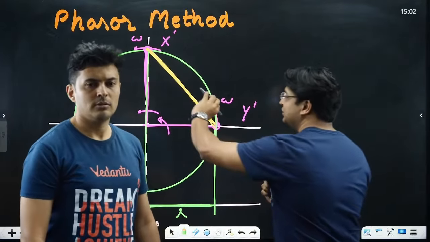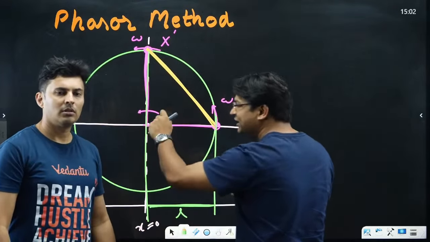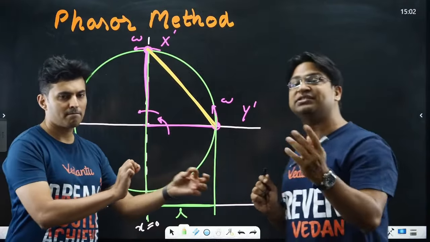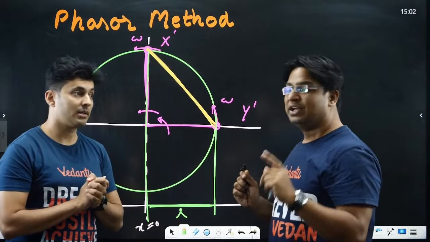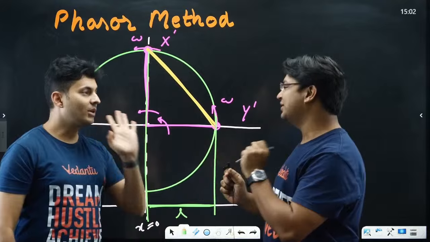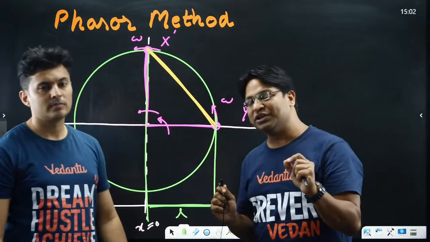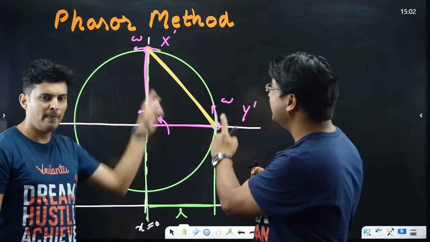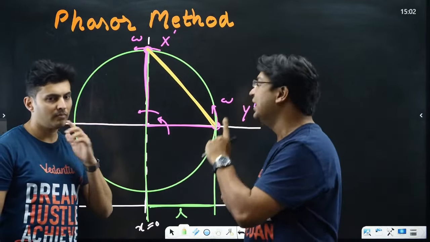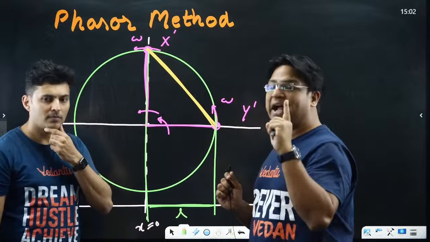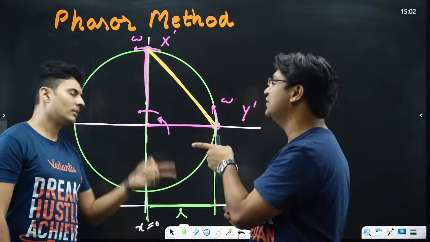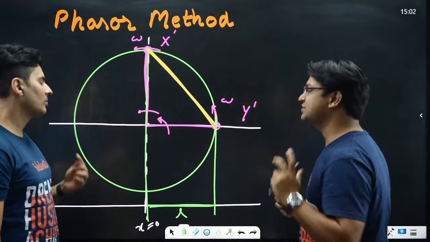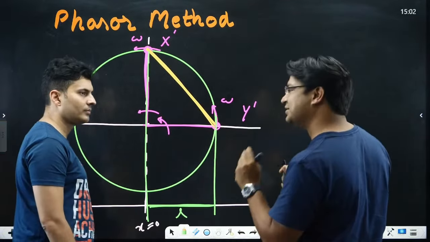So this chord is rotating, and at any moment, the projection of this chord on the x-axis is the distance between the two blocks. Now, this is the most important realization that when we are talking about the distance between the two blocks, it is the projection of this chord, a chord the length of which is root 2L and which is not changing, and a chord which is rotating with angular velocity omega. So the projection of that chord is the distance between the two blocks. Now the question is almost over.